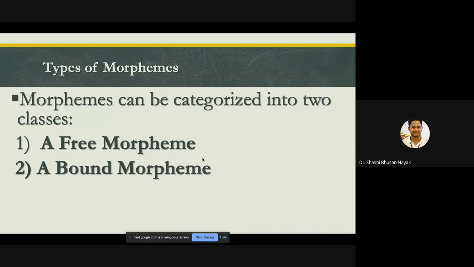Just a sec, let me switch on my camera. One sec. Yeah, I'm back.